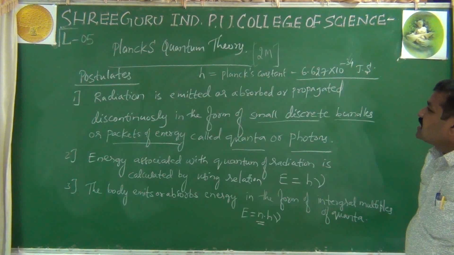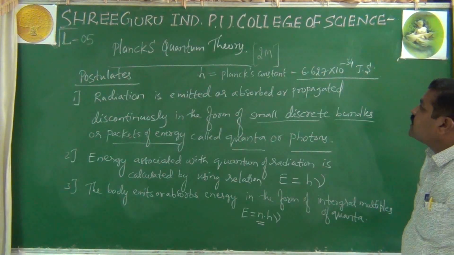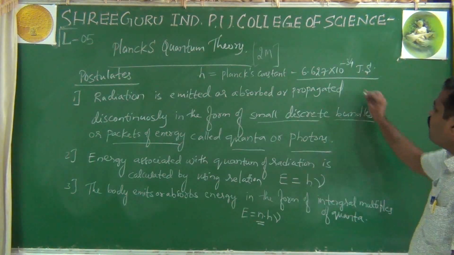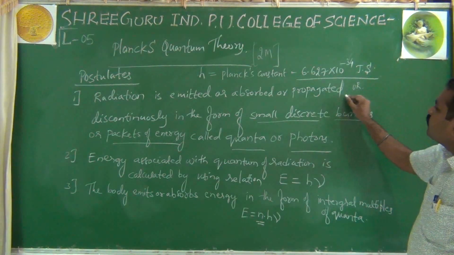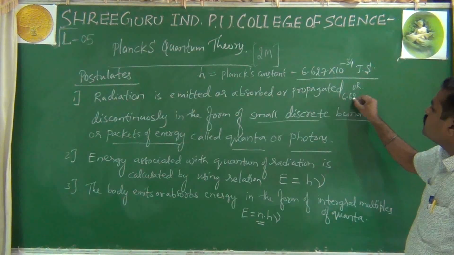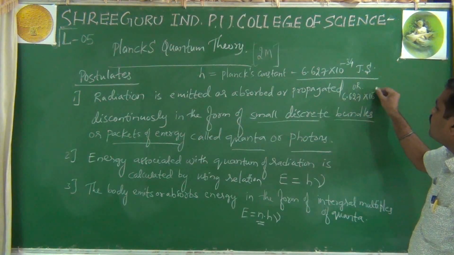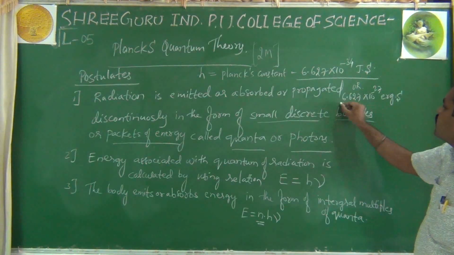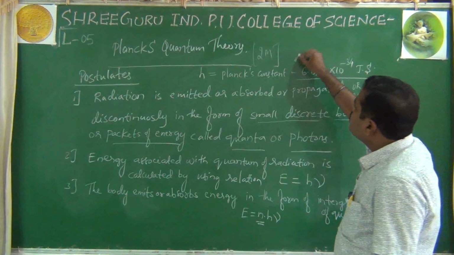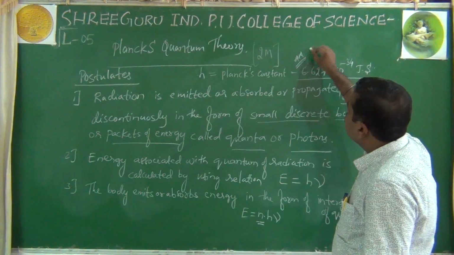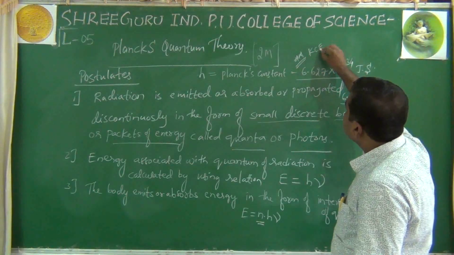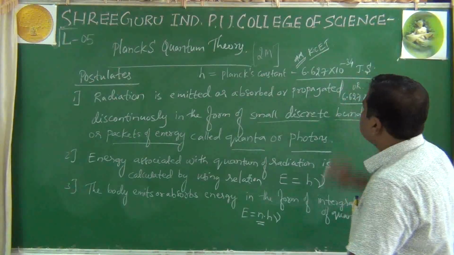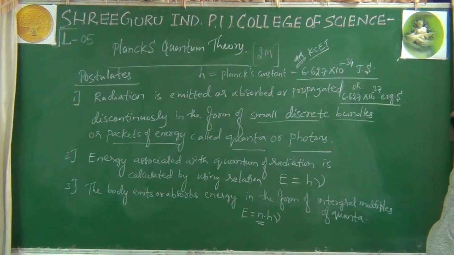Look, if you take this in CGS, it is 6.627 into 10 raised to minus 27 ergs into second. Now, this value they will ask you for KCET, Karnataka CET. Please remember, exclusively for CET purposes.